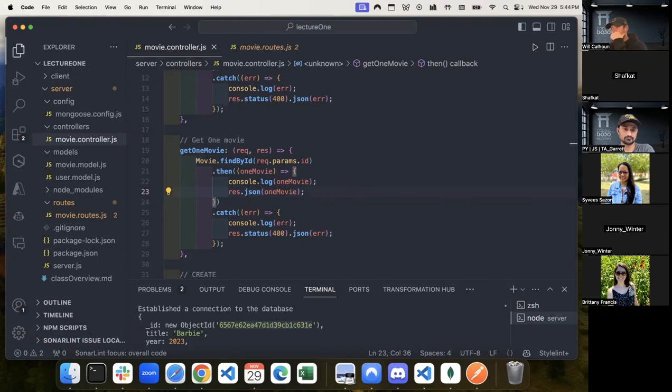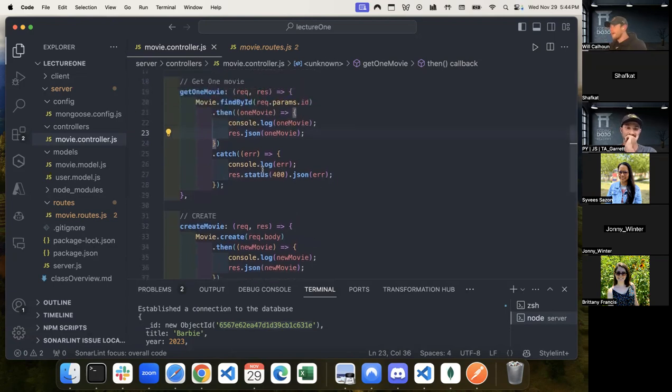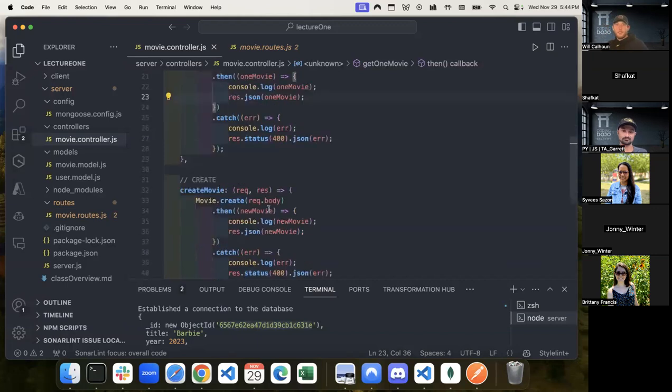To kind of build off of this, let's update with the same sort of ideology, right? I need to still get some information, and maybe I want to update it. And let's change Barbie. Let's say we've had to change a heart, and Barbie went from an 8 to a 10 because the other two were 10. So let's make it a 10.